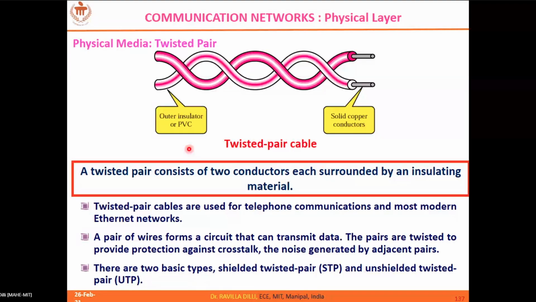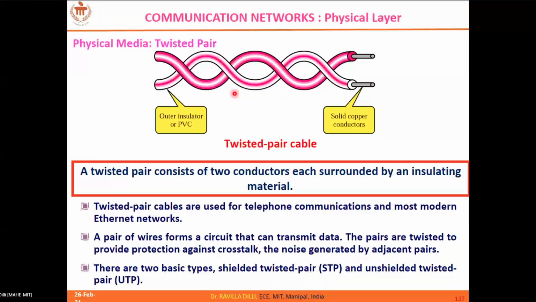The twisted pair cable looks something like this. You can see a pair of cables which are twisted around. Can someone tell the reason behind this twisting? Hope you have seen this kind of cable somewhere in your life. Did you see this kind of cable? Yes, sir. Where have you seen this? Usually it's present in motors, like the cable that we attach from the motor to the actual power line. Yes, exactly.